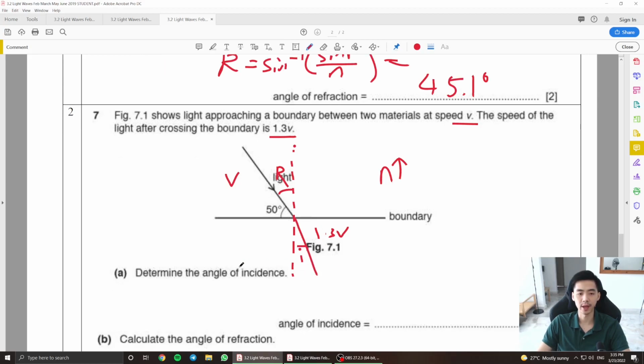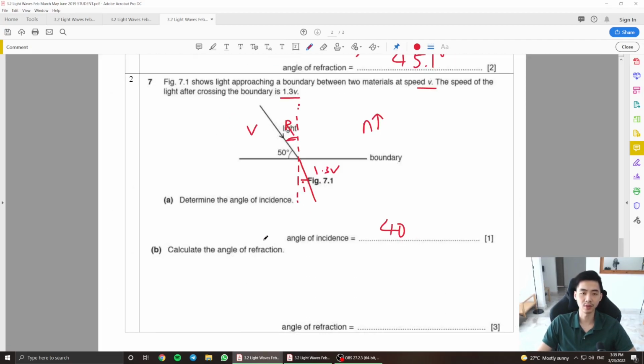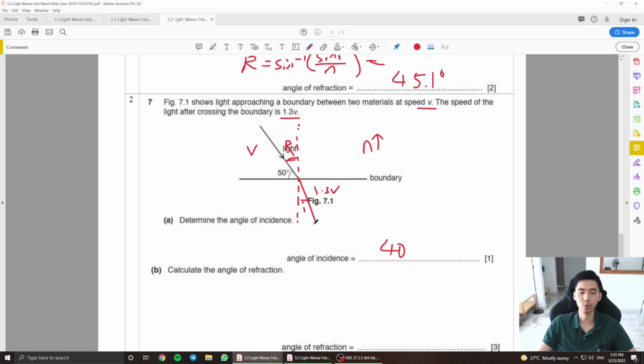So if I want to find the angle of incidence here, in this case they're asking for this part, which is actually just going to be 40 degrees, right? It's 90 minus 50, which is 40 degrees here. Then after that, they ask you to calculate the angle of refraction, which you're supposed to employ a few things. Number one, you need to know that this is a different speed from this.